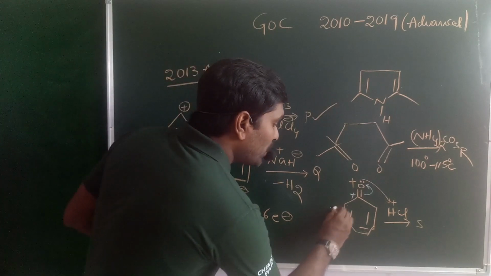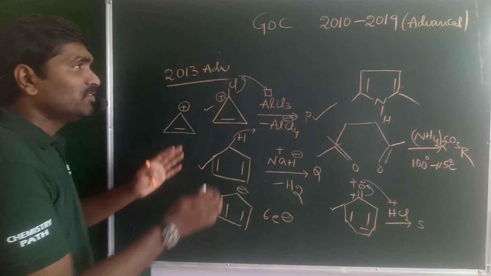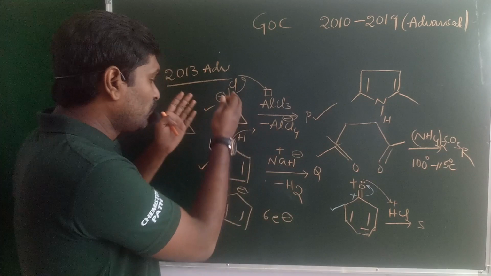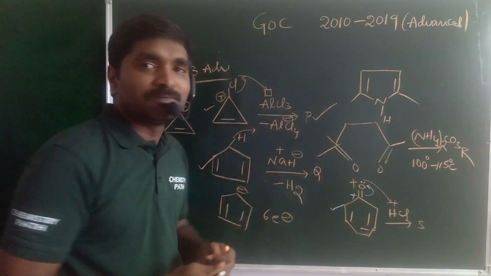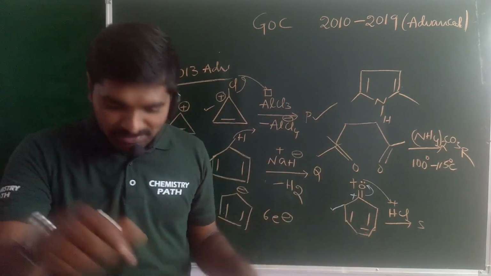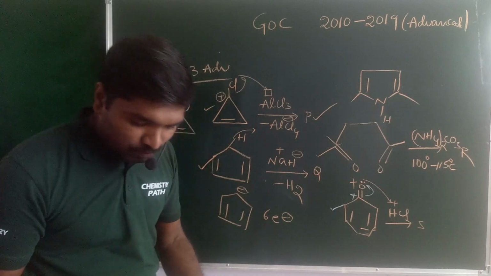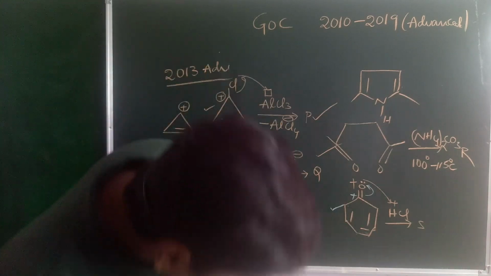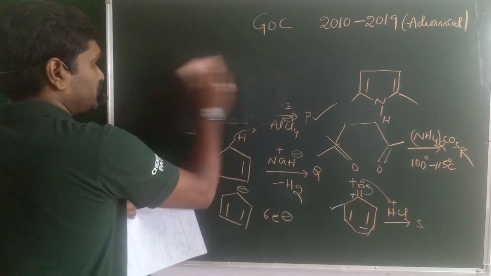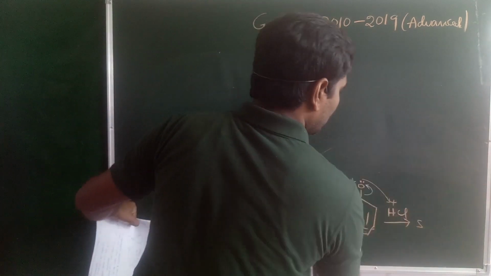So the fourth one is also aromatic in nature. That means this is a more than one option question. The first one, second one, third one and fourth one, all are aromatic in nature. This is a 2013 question, a more than one option question. We'll go for the next question.